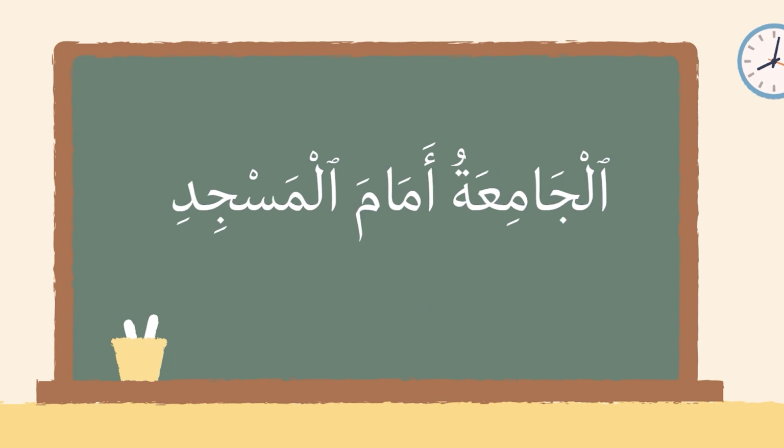Let's take a look at another example of the dharf. Al-jami'atu amama al-masjidi. Al-jami'a, the university. Amama, as you can see, one of the 6 directions. Amama, in front. Al-masjidi, the mosque.